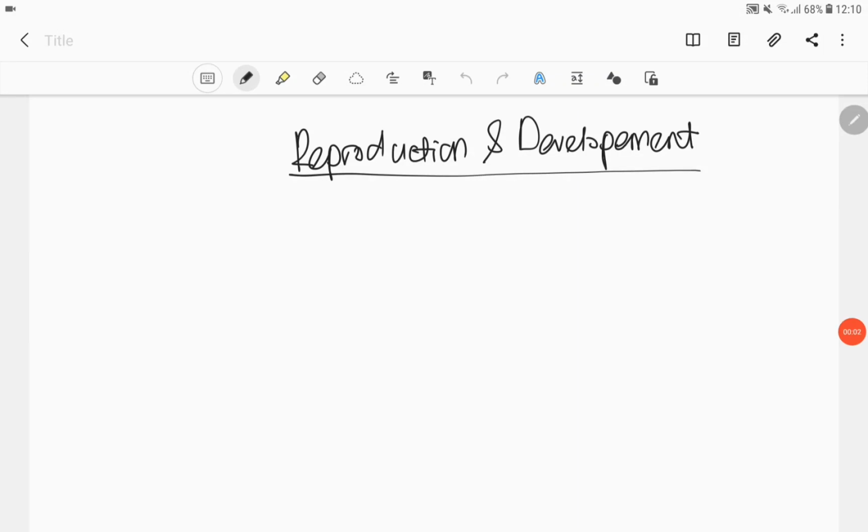Chapter 8, Reproduction and Development. So based on the title, kat sini ada dua benda yang kita akan discuss in this chapter. So the first part will be reproduction, the second part will be development.